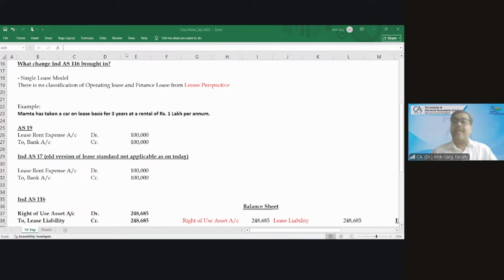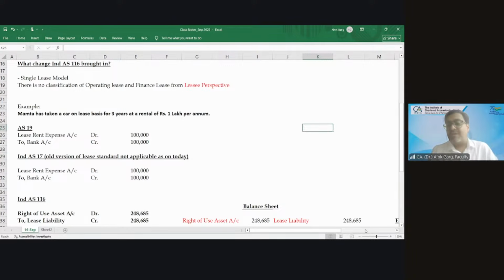So tell me, I have recognized property, plant and equipment at 1 crore rupees. At what value will Sanjay recognize, and what nature of asset will Sanjay recognize in the balance sheet? The right of use asset. Sanjay will not recognize the building. Sanjay will not recognize property, plant and equipment. Sanjay will recognize the right of use asset.